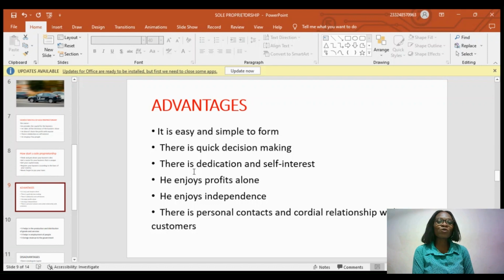Okay. And also you enjoy independence. You're not going to be dependent on someone. For the person you told, wake up early morning by 6 o'clock, I need you to be at the office, or I need you to stay late today because we have other things to do. We have some meetings to attend. No, you are independent, totally independent. You do whatever you want to do at any time.